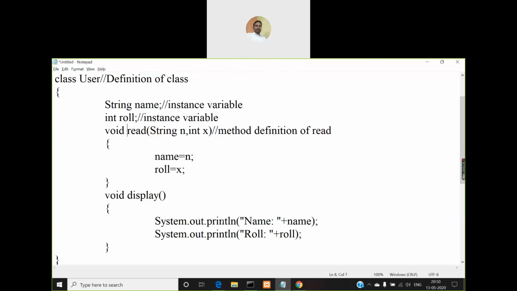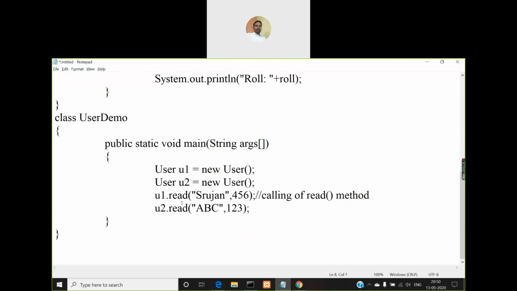Okay, so I'll call the read method, and after calling the read method I can call, using the same object u1, the display method. Similarly, after calling u2.read also, I'll use object u2 to display the second object's values.